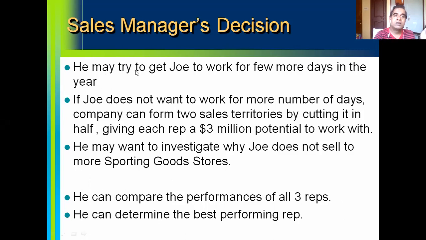So the sales manager may try to get Joe to work for a few more days in the year, because Joe Jackson is working for fewer days compared to the other two sales reps. If a sales manager can talk to Joe Jackson and convince him to work a few more days, Joe Jackson can get more orders. So he can increase sales for himself as well as for the company, because the territory of the Rocky Mountain region has higher sales potential, that is $6 million.